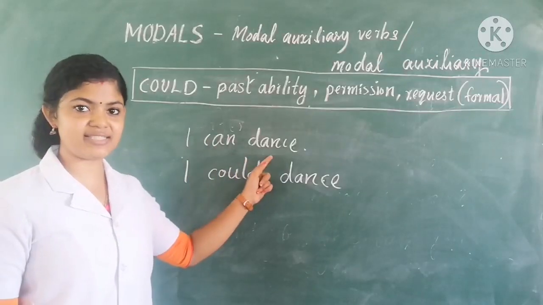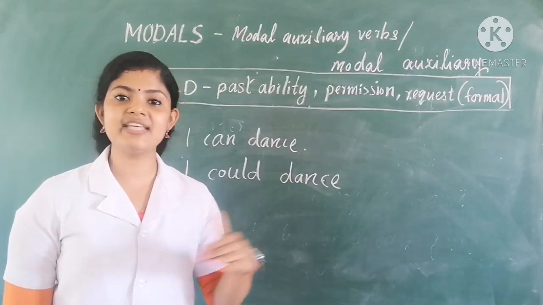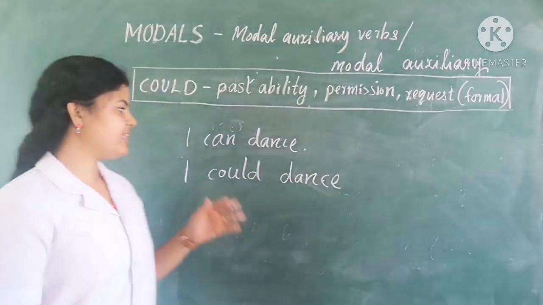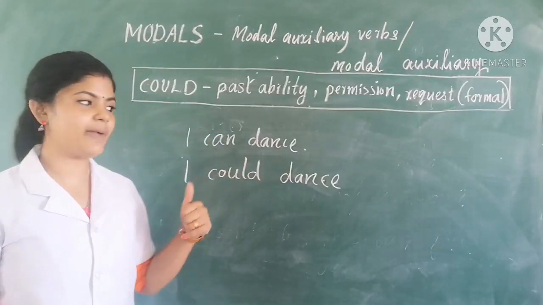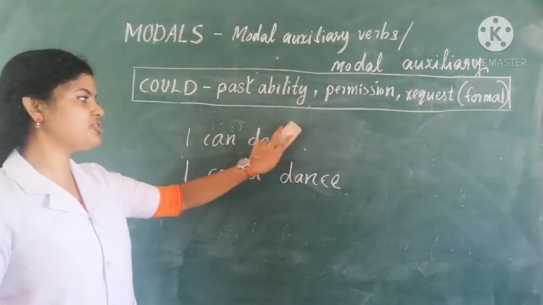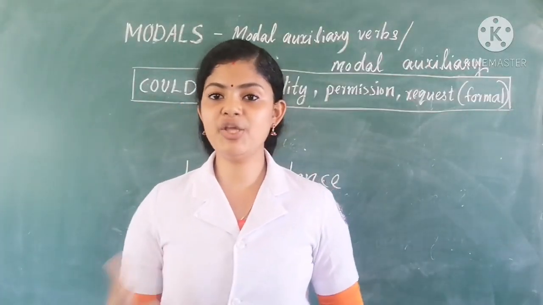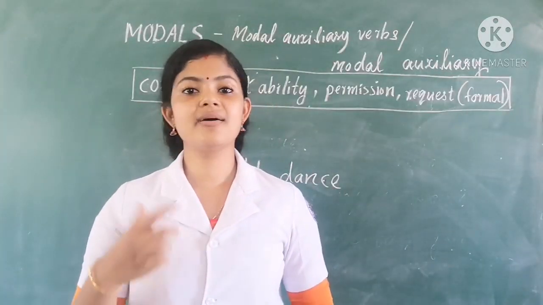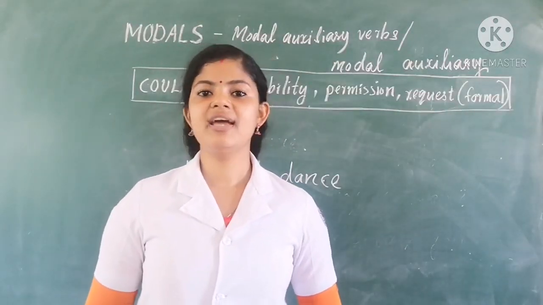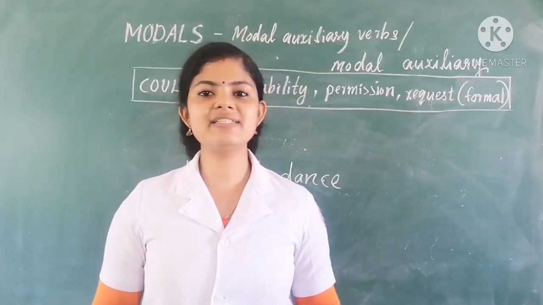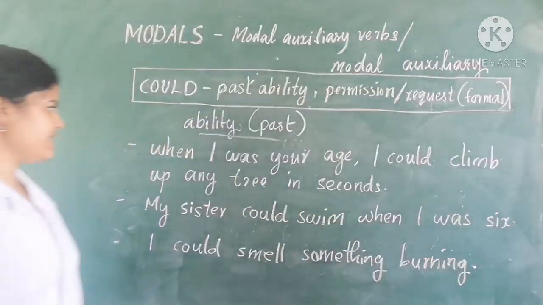The first sentence says this action is in the present tense. I can dance, that is the ability which I have presently. Okay, the next one: I could dance. It shows the ability which I had in the past. Okay, so we can use could to show something that we had already. Okay, and we can use could to ask permission and make requests in a very formal way. Okay, now let us discuss each one of them. First, let us discuss could to show past ability. Now see these sentences.